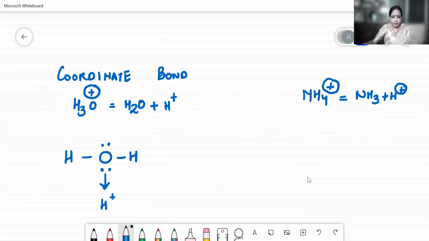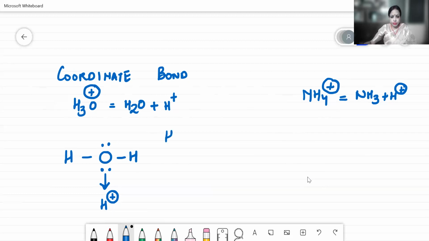One of the pairs is accepted by the proton. I am going in reverse: instead of drawing the electron dot diagram, I first draw the line diagram. It becomes very useful to draw the electron dot structure for your coordinate bond. So that reverse order should be applied in the coordinate bond, just to make sure that whatever structure you are going to draw is absolutely correct. This line diagram is a blueprint, you can say, for the electron dot structure for the coordinate bond.